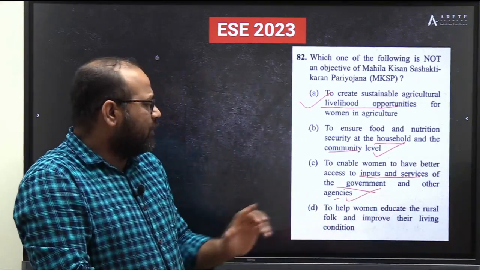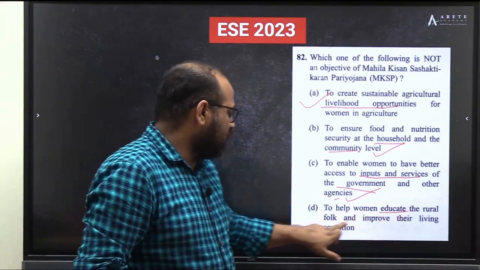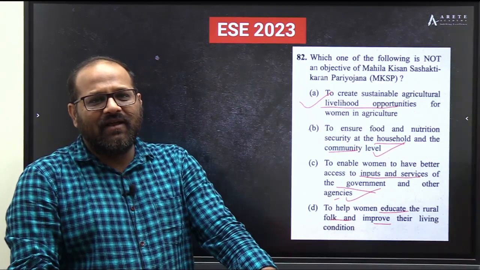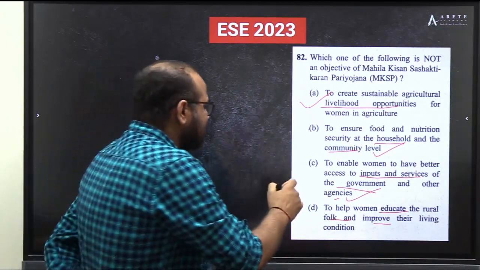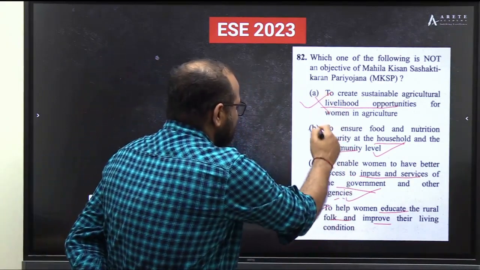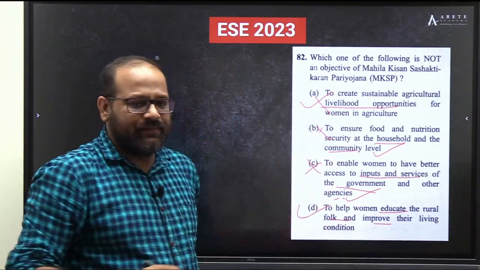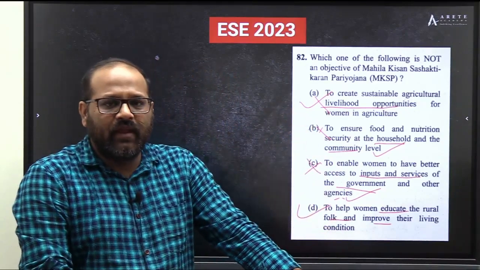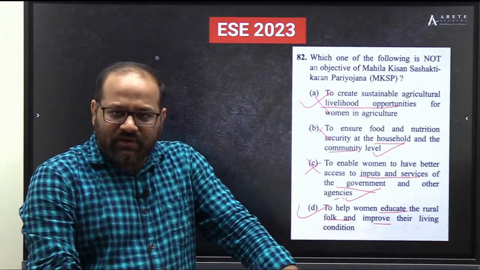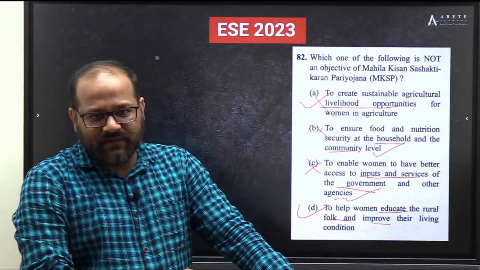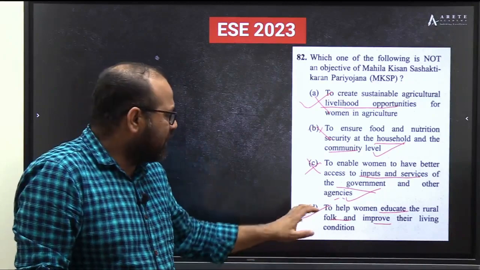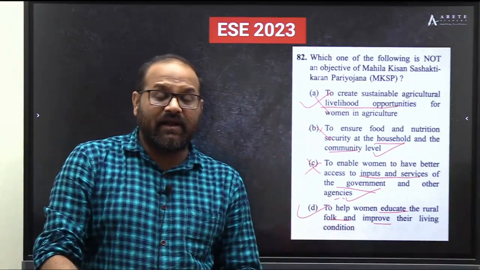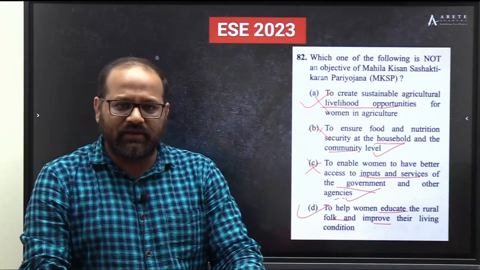Next is to help women educate the rural folk and improve their living conditions. So educating is not a component. So the answer is this. The rest are there, so they are not the answer. The rest are the objectives. Now I'm sure that even if you don't know the answer, you would have eliminated and reached this, that educate cannot come. But if we know the right answer exactly, that would be very good.